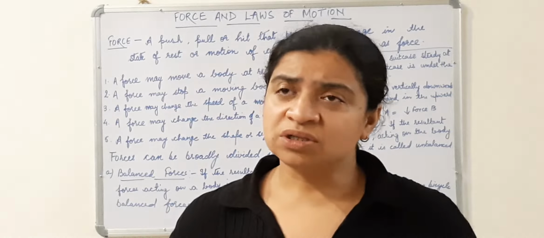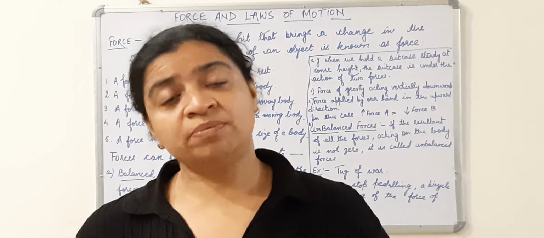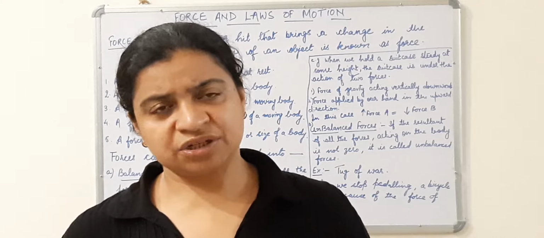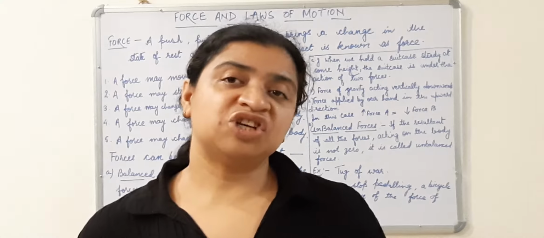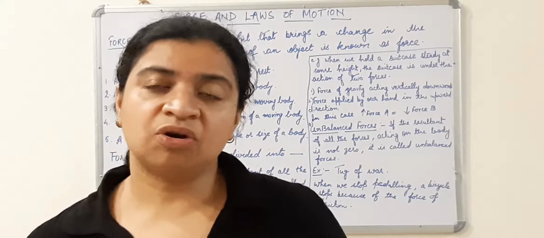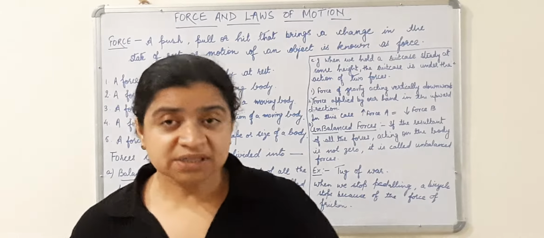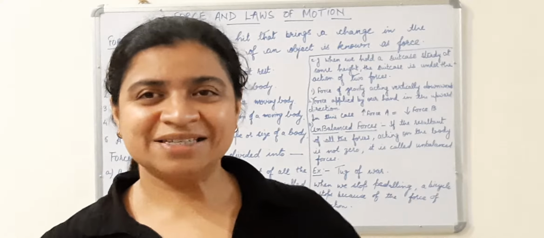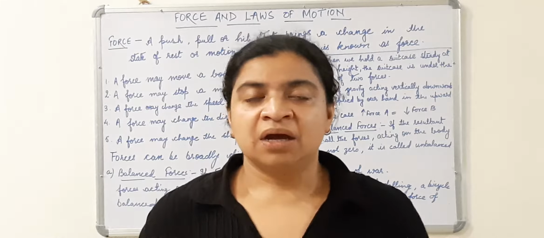But what are the causes of all these things? What makes the object move, or what makes the object come to rest? What makes the object change its direction? What brings a change in the magnitude of the velocity, or you can say the magnitude of the speed? How is an object able to cover some distance? We have not talked about the causes of all this. In this chapter, we are going to talk about all these things.